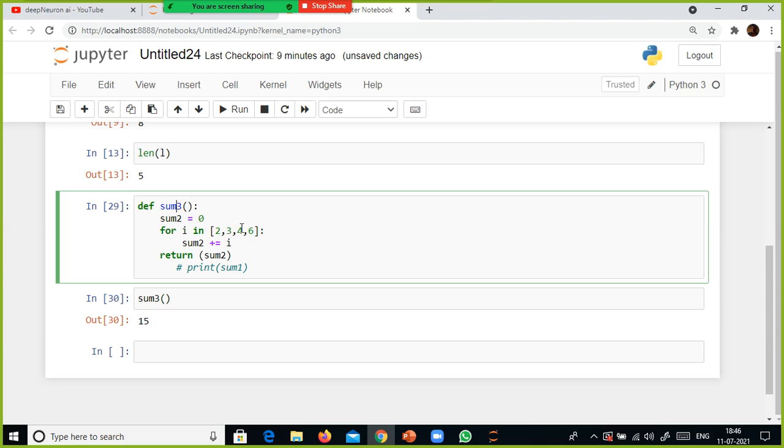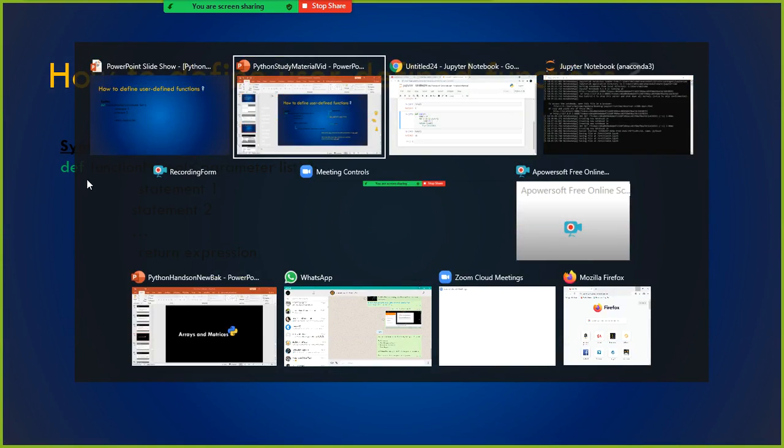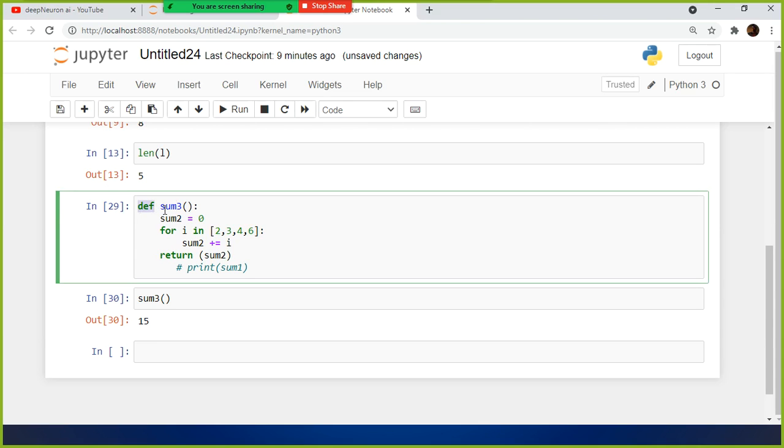How do I define a user-defined function? First of all, we have to use the reserved word def here. This is the reserved word. You have to specify def to create your own function, so that when you execute this entire cell by clicking run, the interpreter, when it sees this one, understands that this is nothing but a user-defined function. Followed by the def, you need to specify the function name, and followed by the function name, you need to specify the parenthesis. You can specify the argument values here.